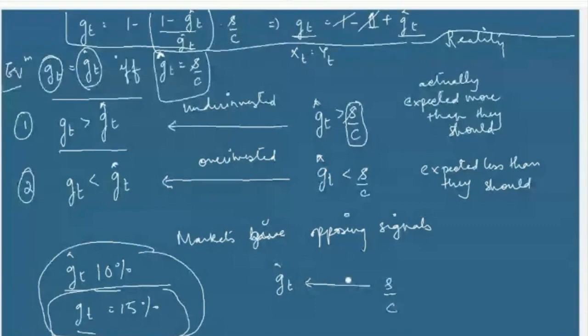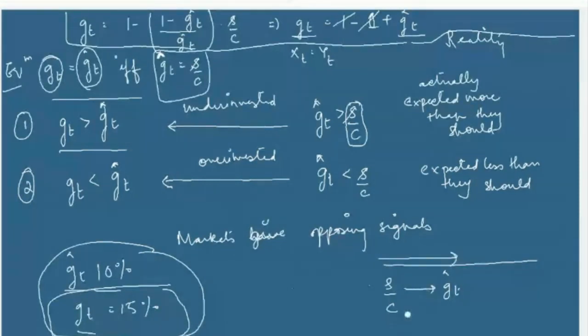Suppose in the first time period, he was at this rate. Let me draw this here. If S by C is the equilibrium, and in the first time period he was at this point, which was greater than S by C, suppose this is the increasing order of the numbers, then in the first time period he is actually greater than equilibrium, but the market tells him that you are under investing. Then what will he do in the next time period? He will expect even more.